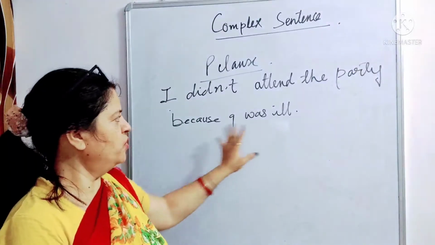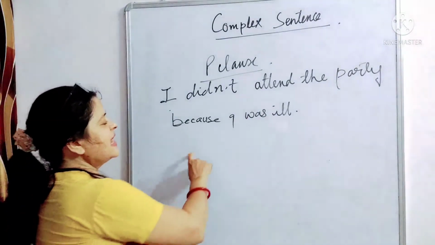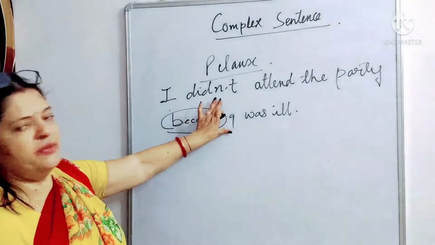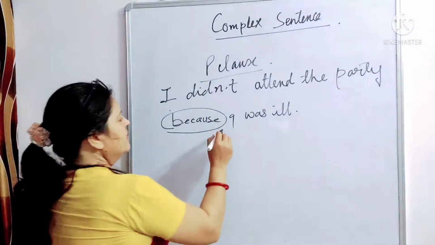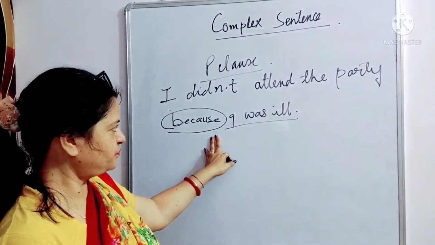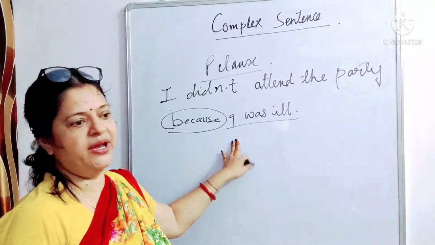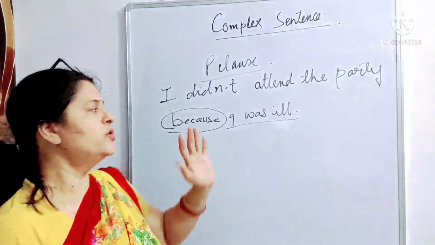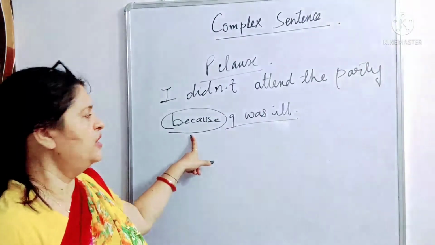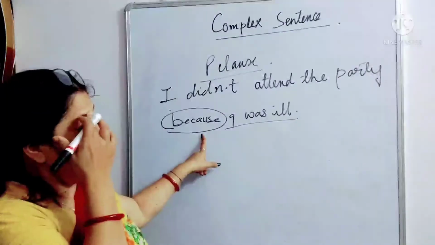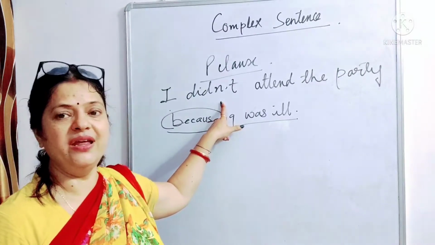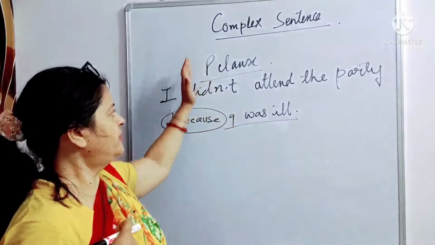And this part of the sentence, because I was ill. Here, because is a subordinate conjunction. If we remove the subordinate conjunction, we see I was ill. This part is called a subordinate clause. And as I told you just now, a subordinate clause always starts with a subordinate conjunction, because because is a subordinate conjunction. The first part gives us the right, correct meaning.